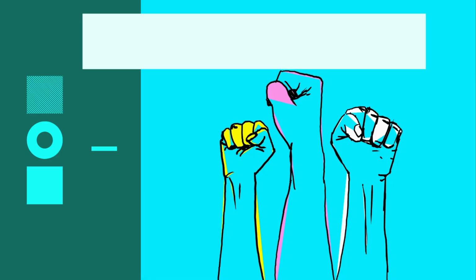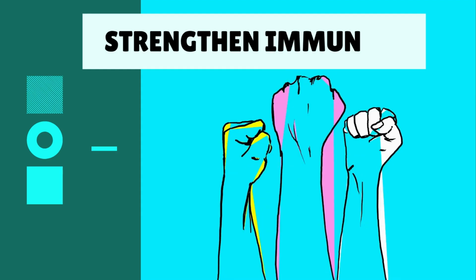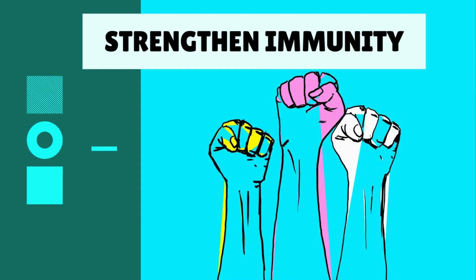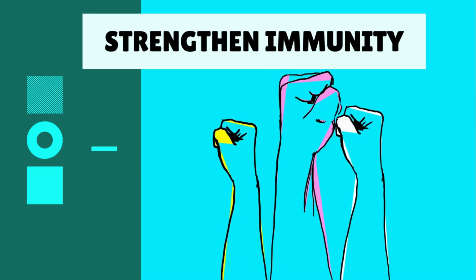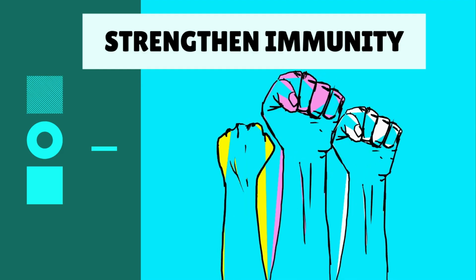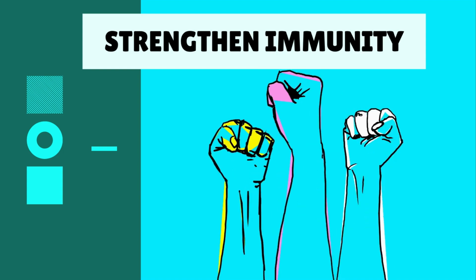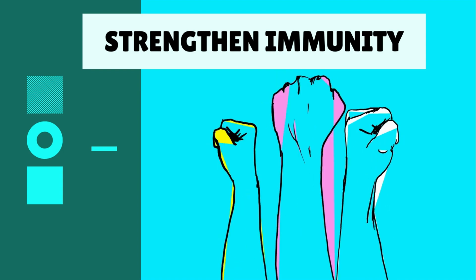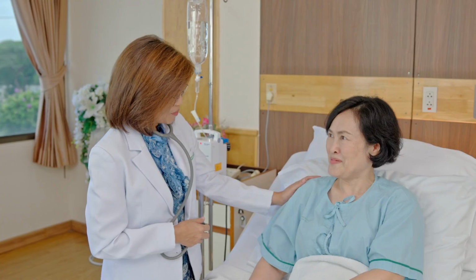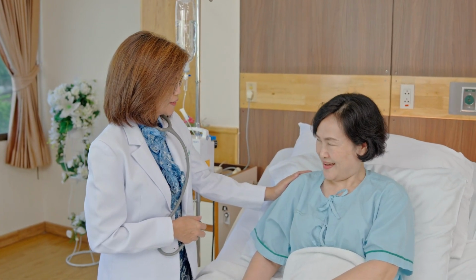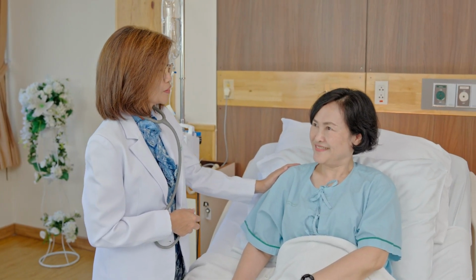Number four, we can say it strengthens immunity. When you obtain and utilize these nutrients, the nutrients strengthen the immune system, helping to fight infections and diseases. So these are some of the importances of nutrition among many others.